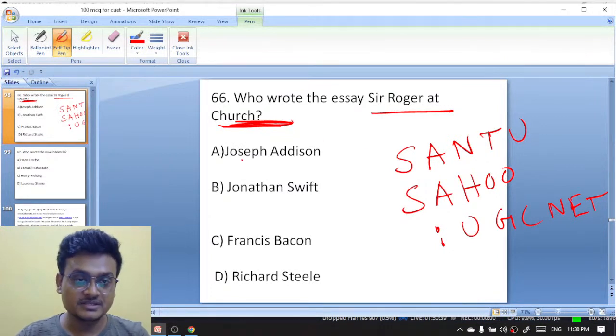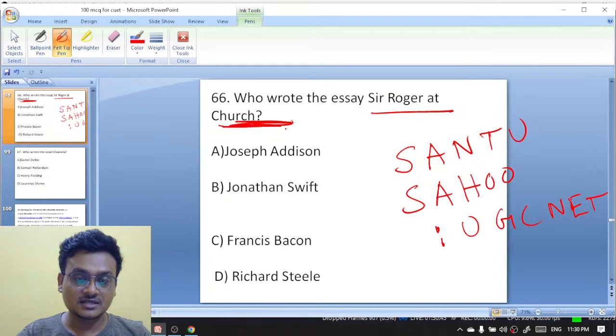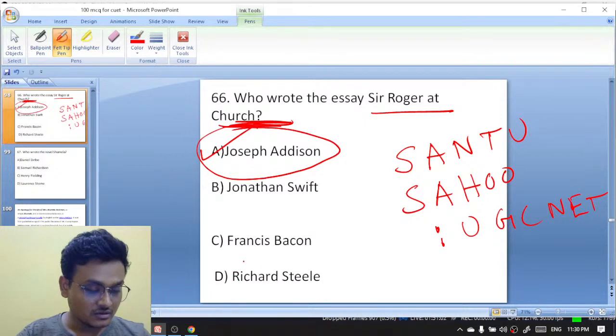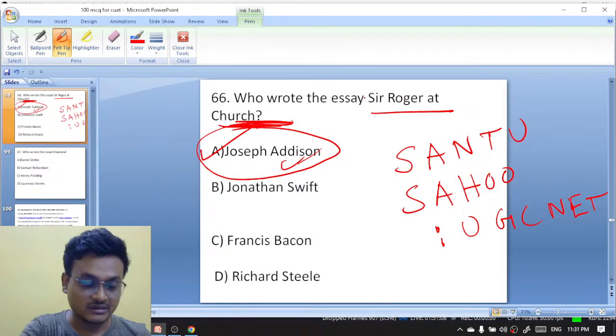Who wrote the Coverley Papers? Excellent. Sir Roger de Coverley, it is in the Coverley Papers, right? Exactly, Sir Roger at Church. That is Joseph Addison. Okay, 66. Gaurav, it is Joseph Addison, Sir Roger at Church.